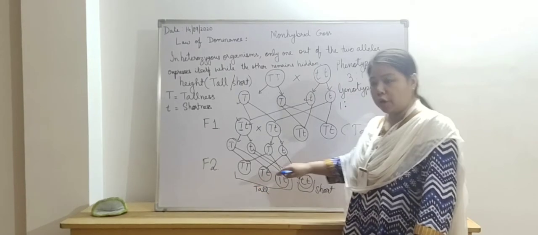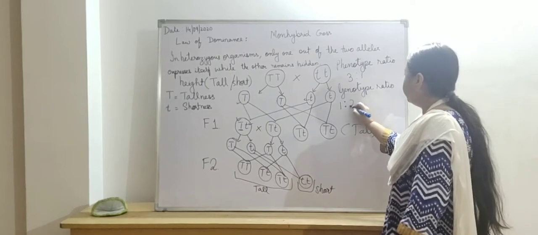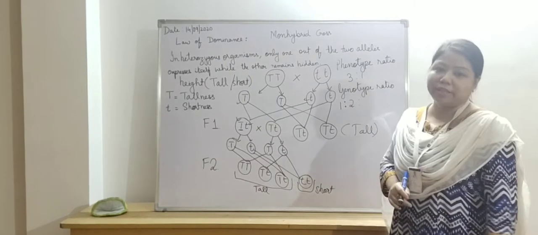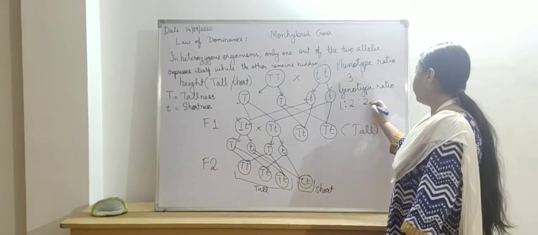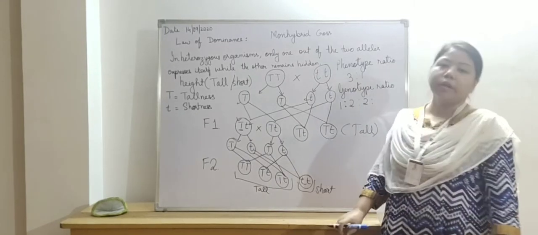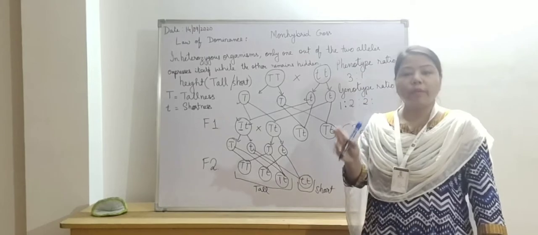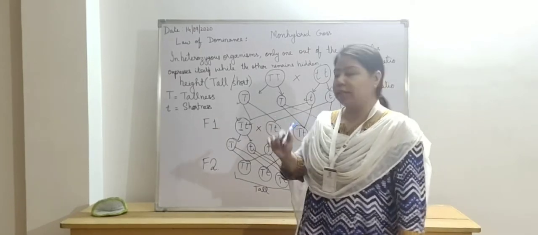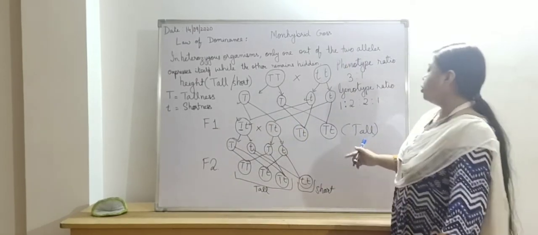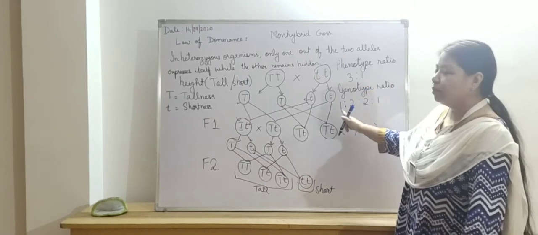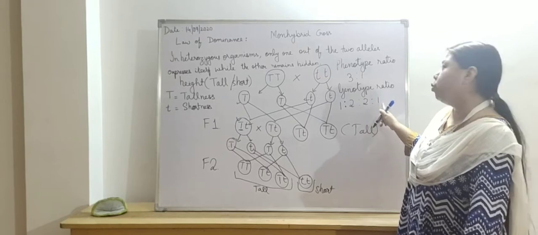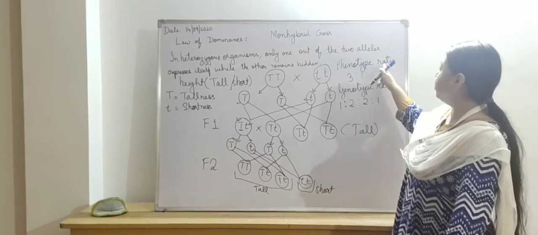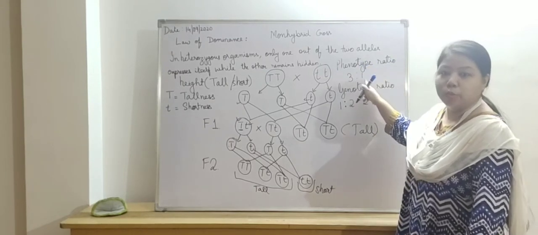One is tall, one is short. So there are 2 different alleles. Similarly, in the third one, again there are 2 different alleles. So we write down 2. But in the fourth one, there are 2 alleles, but both the alleles are identical. So we write down 1. So the genotype ratio becomes 1:2:2:1, and the phenotype ratio is 3:1.